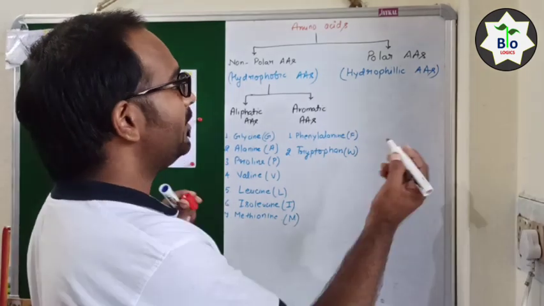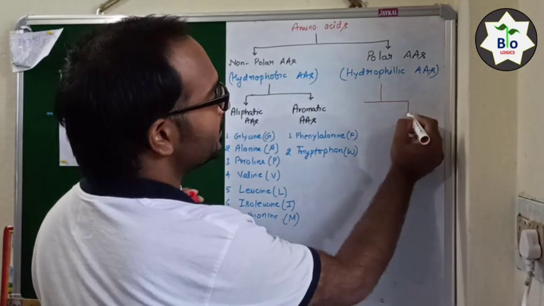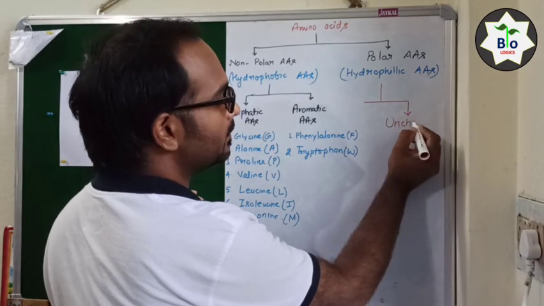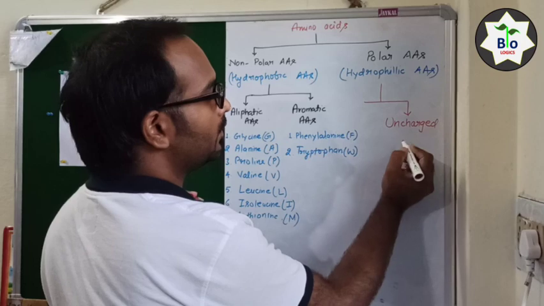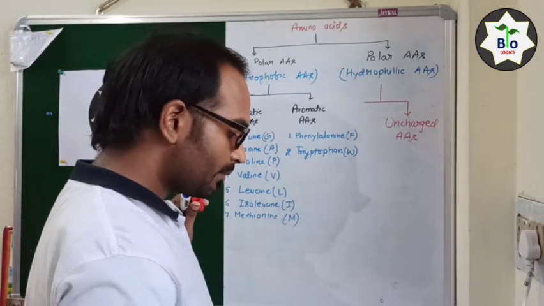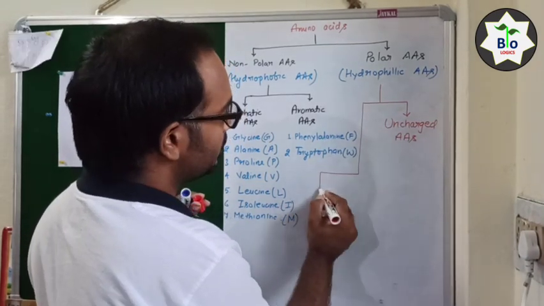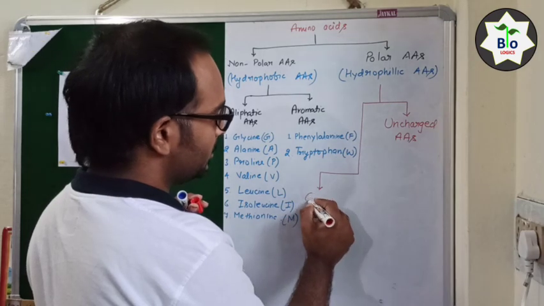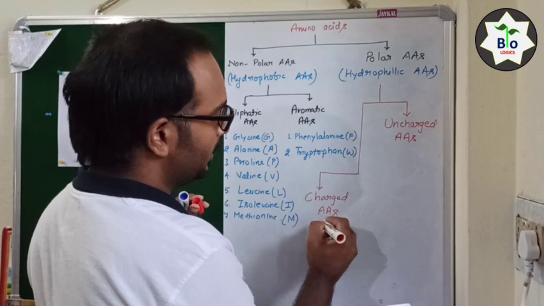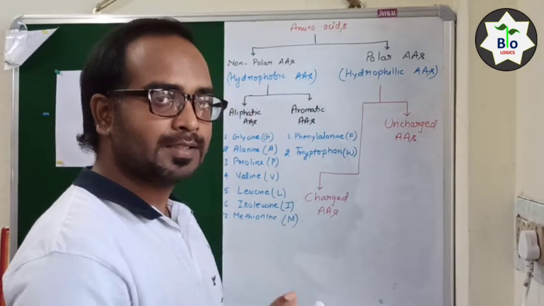I will write with a different color. The polar amino acids are further categorized into uncharged amino acids and charged amino acids. So what are the amino acids in which the uncharged functional group is present?